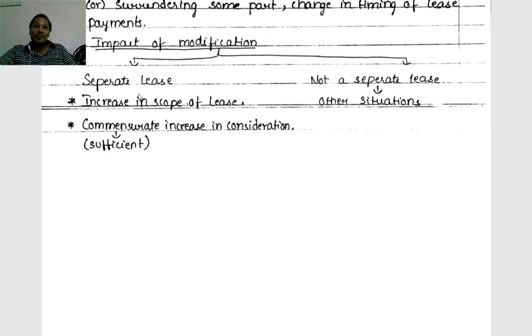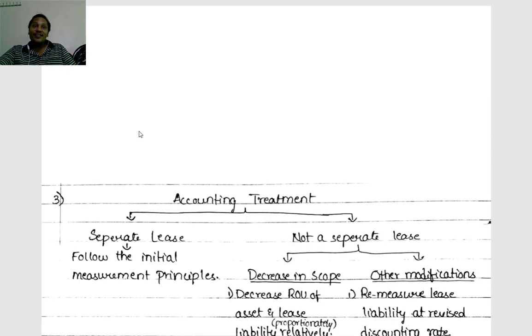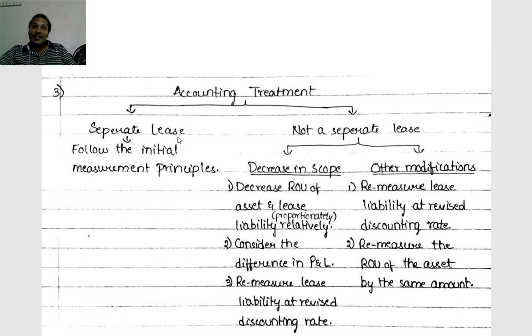In case of a separate lease, increase in scope, we go for a separate lease if the other condition is also fulfilled. In that context, we take it as a separate lease by following initial measurement principles, and automatically the lease liability is recognized. Whereas in case of decrease in scope, we decrease lease liability and ROU proportionately and remeasure the lease liability.